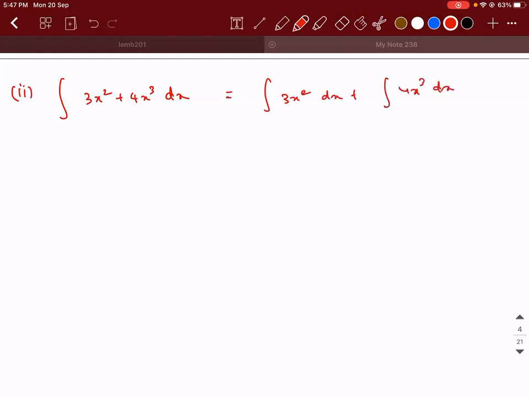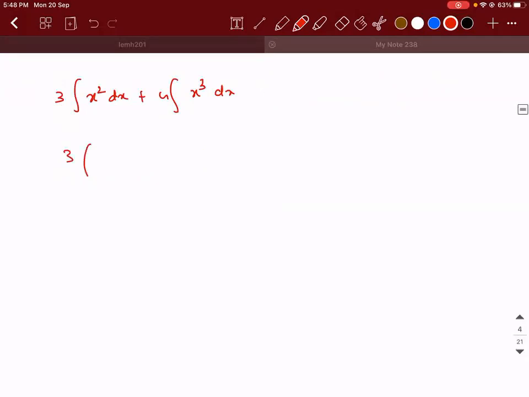Can I write it like this? This is according to the third property. I can take 3 outside. 3 into integral of x square dx plus 4 into integral of x cube dx. So 3 into integral of x square is x cube by 3, plus 4 into integral of x cube is x power 4 by 4. Cancel it. Cancel it. What will be the answer? X cube plus x power 4. That's it.